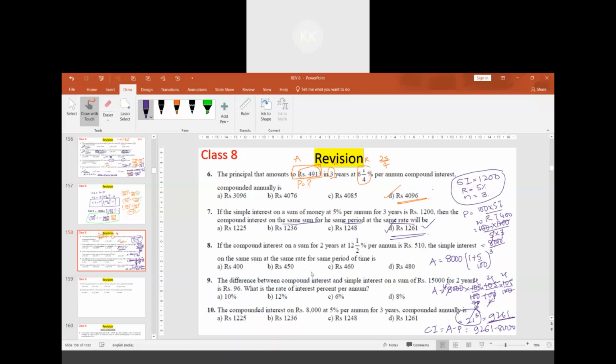Guess is correct. In the next question, they have given: if the compound interest on a sum for 2 years at 12 1 by 2% per annum is 510, the simple interest on the same sum at the same rate for the same period of time is. So this is exactly the reverse of one of the questions we had solved, the seventh question. They have given the compound interest and are asking us to find simple interest. So we need to find the principal.